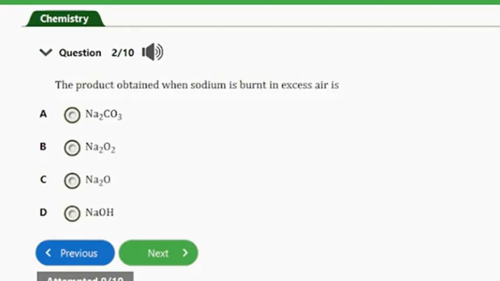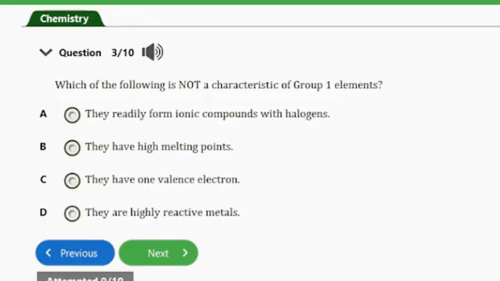Question number 2. It says, the product obtained when sodium is burned in excess air is A, sodium carbonate, B, sodium peroxide, C, sodium oxide, and D, sodium hydroxide. So guys, the answer to this question is sodium peroxide. When sodium is heated in air, it burns with a golden yellow flame to form sodium peroxide. So that's the answer to this question, and that's option B here. So let's look at the next question.